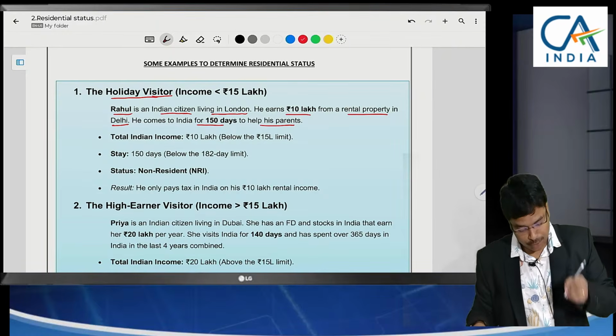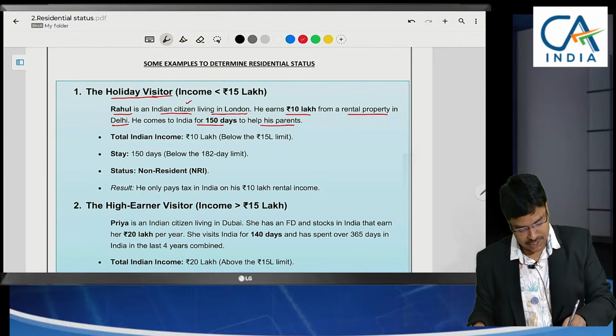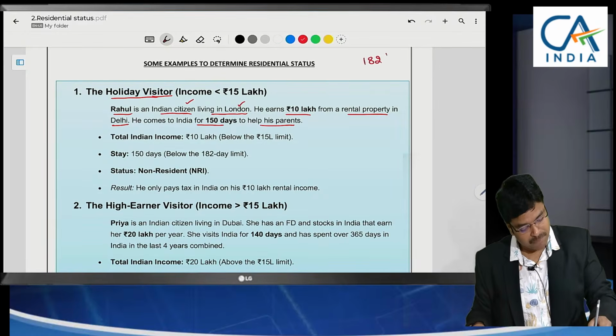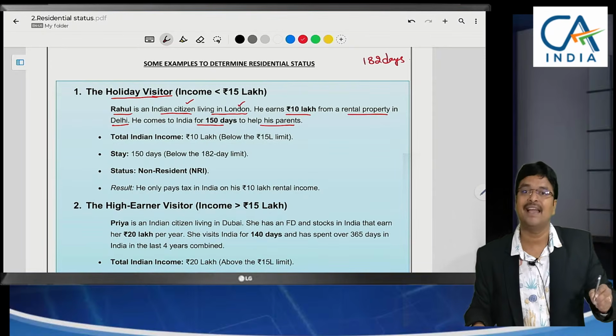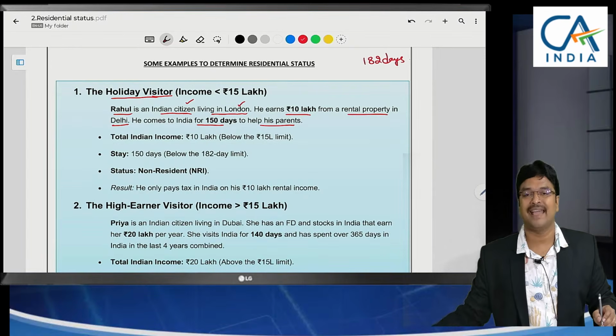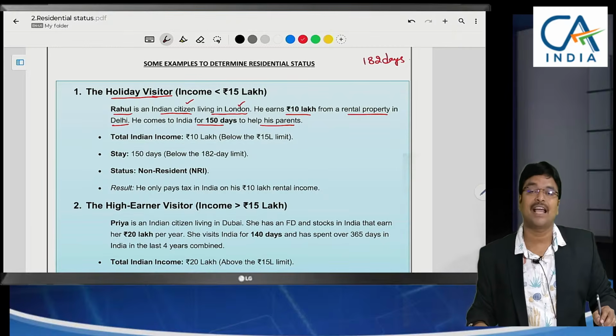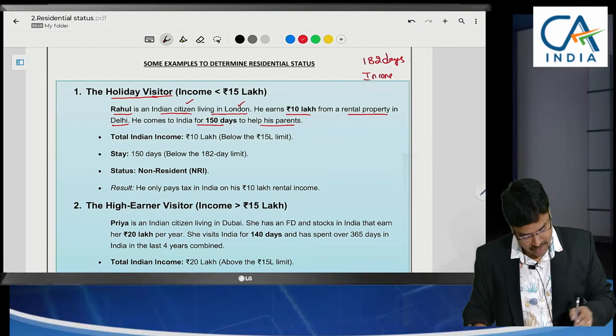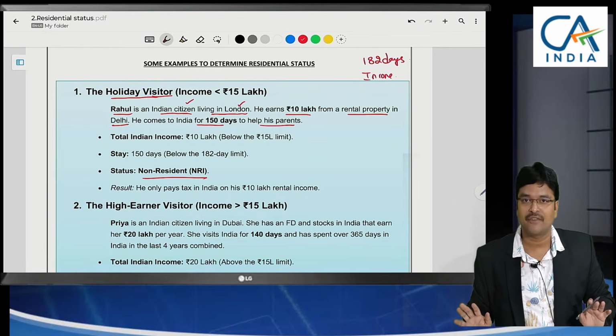Since he is coming to India on a visit, an Indian citizen coming to India on a visit, he should stay in India for how many days? 182 days is our condition which I have told earlier. But now what I am saying here is, here he is a non-resident, based on our current discussion.